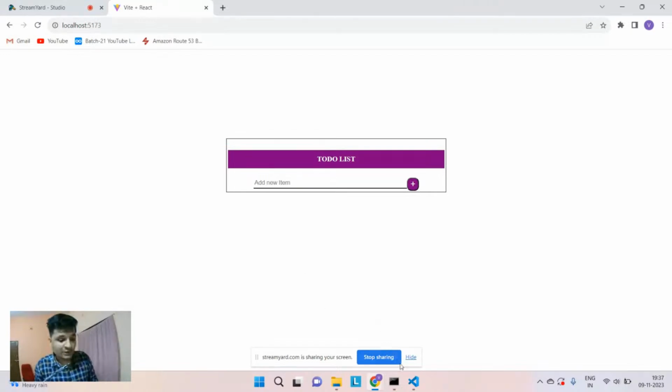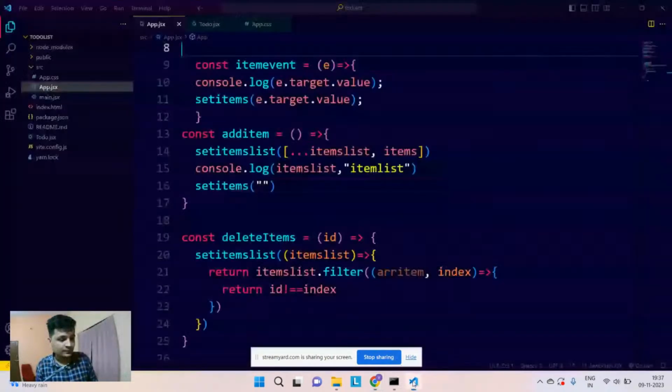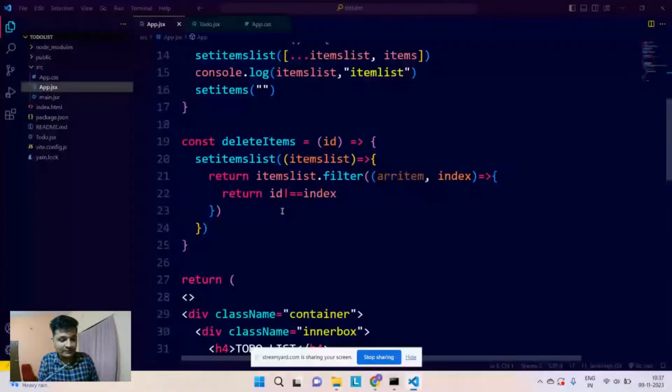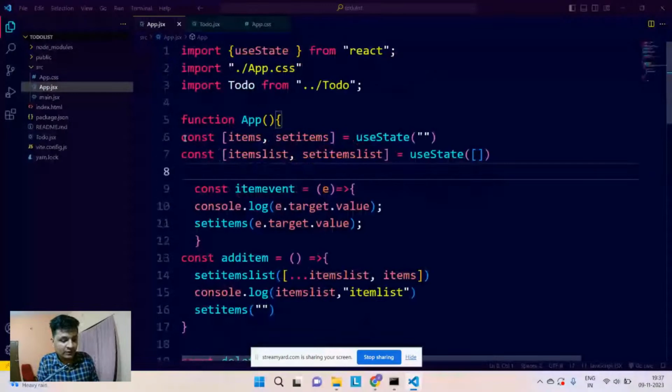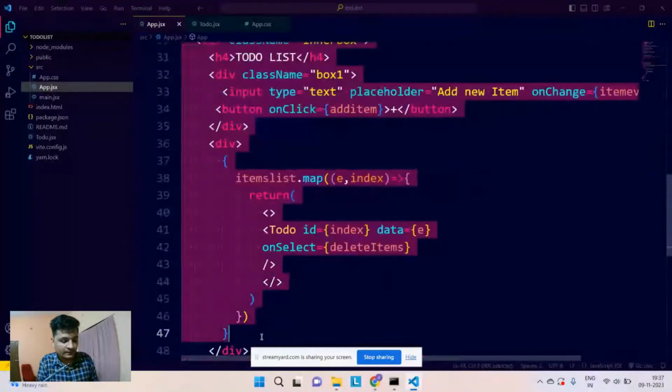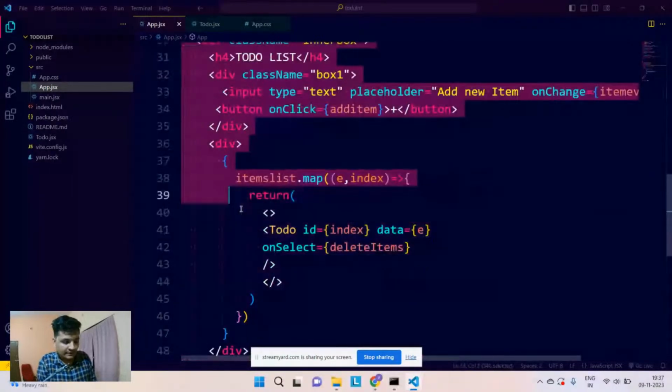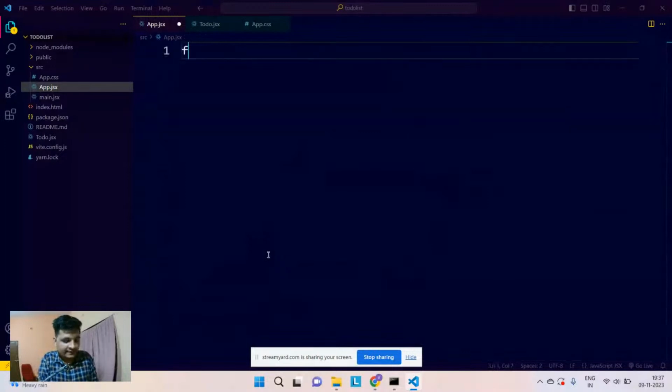First, I need to show you everything from scratch, so I will clear the whole of my div. I will clear my App.js and rewrite it one more time.